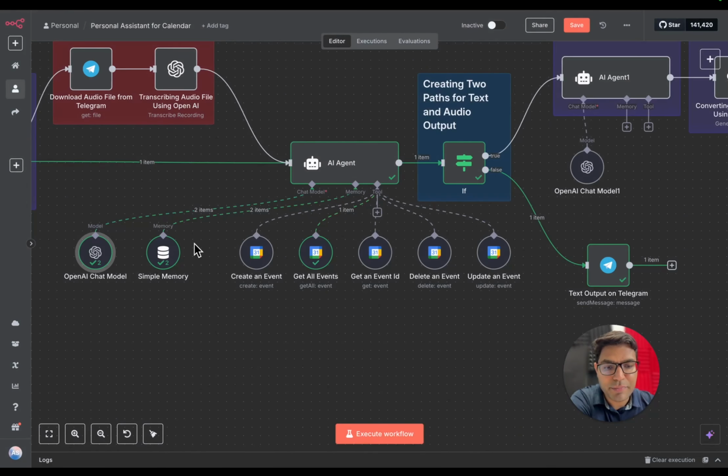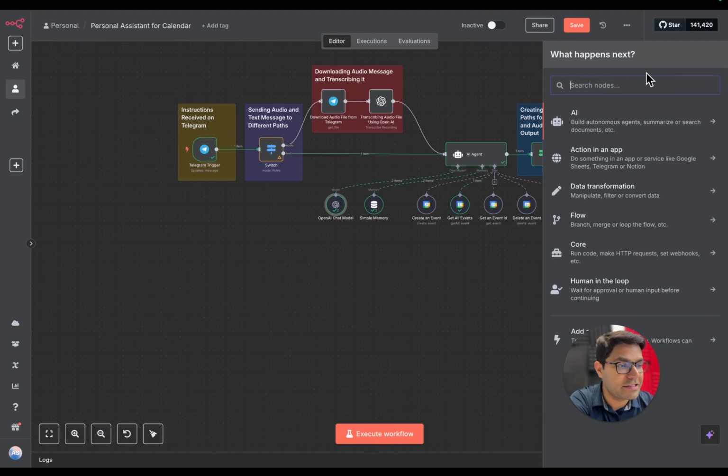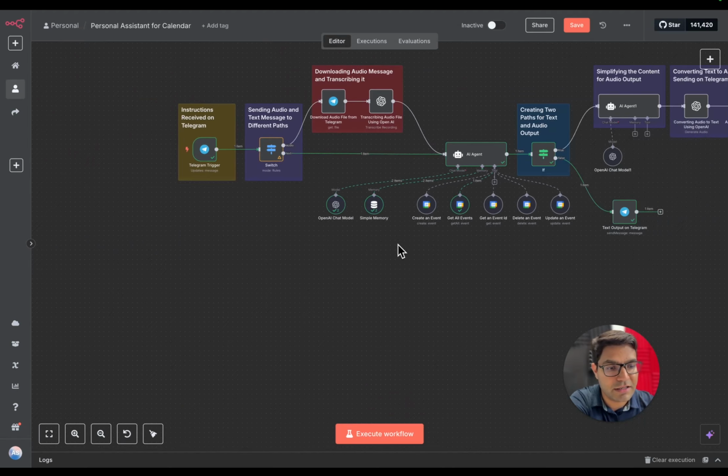The next node is simple memory, because we want our AI agent to remember all the conversations we are having. Suppose we say, update the event that you just created. That's where we need a simple memory. So you can simply click on this plus icon and search for simple memory, and you'll get it over here.